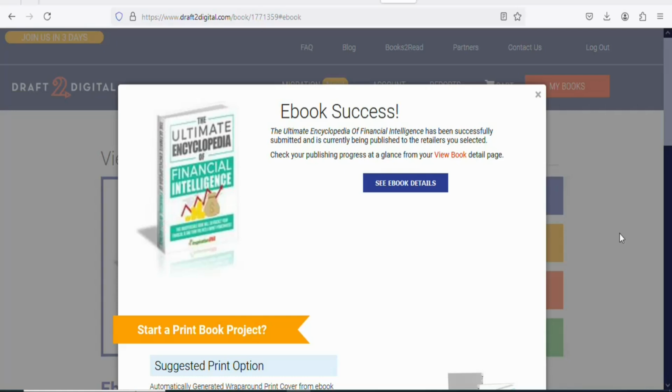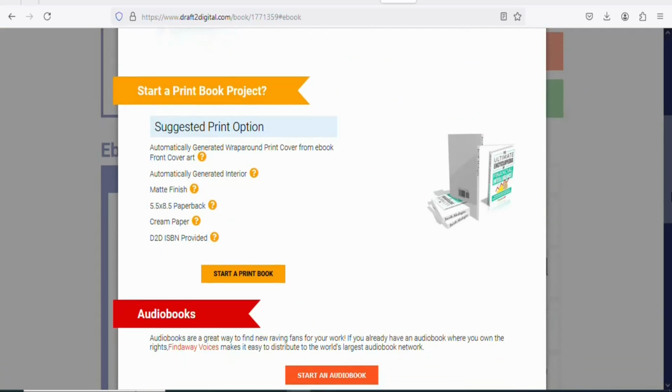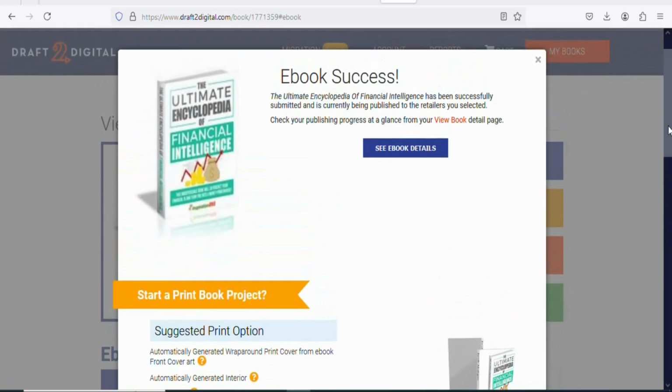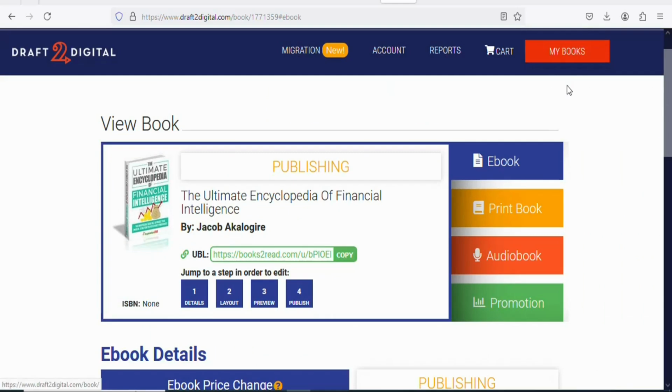So just be patient. They are going to publish it, and you are going to be getting many people who purchase the book for you to make money. That is all. Your book has been uploaded. Just wait for it so that you can be getting people to purchase it. If you want to promote your ebook, you can click right here, copy, so that you can get the link to your ebook, so that you can be able to drive traffic to your ebook for many people to purchase it.